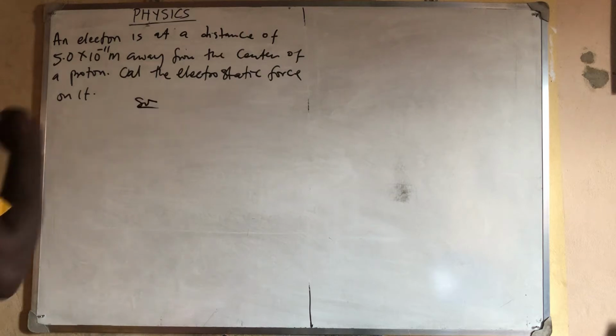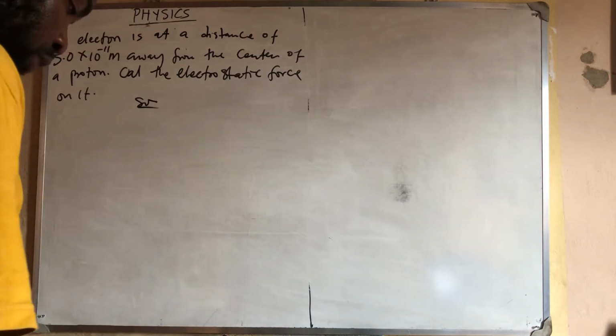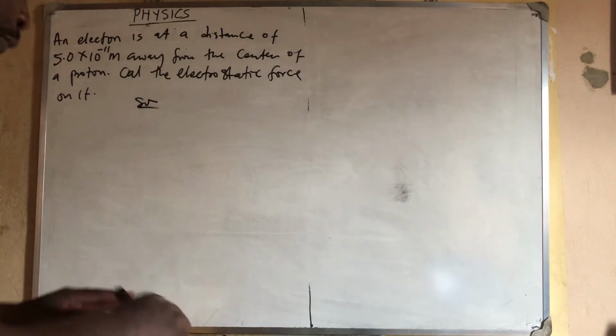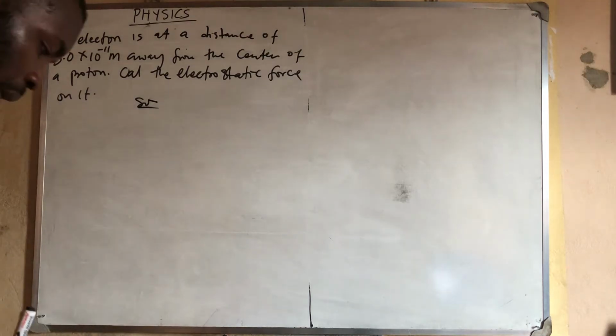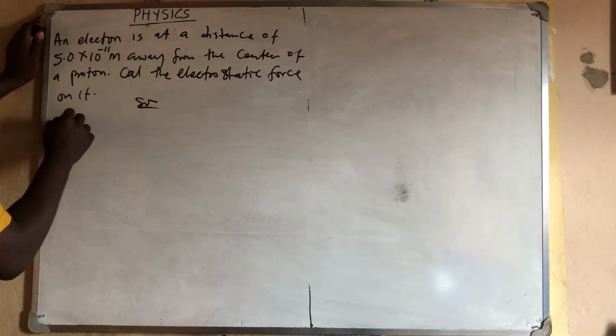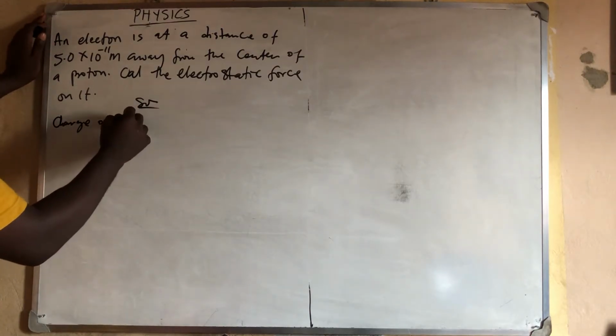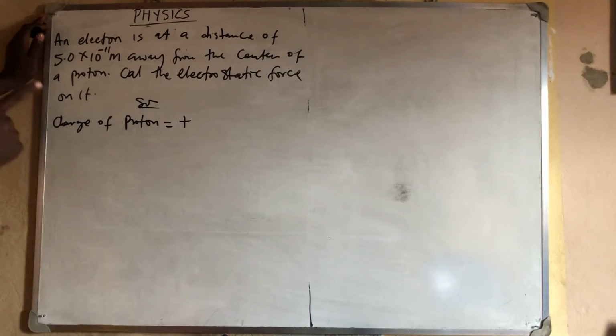Solution. Now, the reason that they did not give you the charge of an electron or the charge of the proton is because the charge of a proton is equal to the charge of an electron in an atom. It's just that they are of opposite signs, and the charge is 1.6 times 10 raised to power minus 19. Please, very very important. So you write charge of proton. Charge of proton is positive because proton is always positive, don't forget, in an atom, while electron is negative.